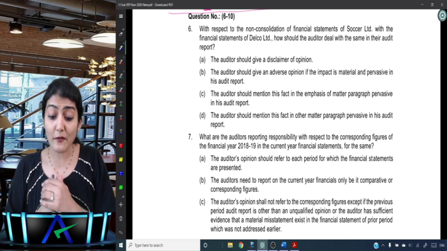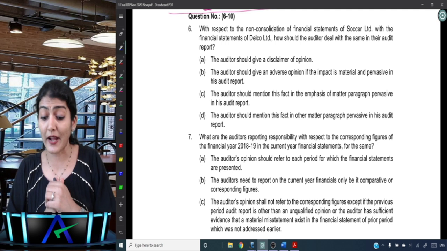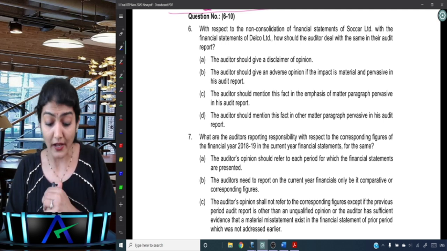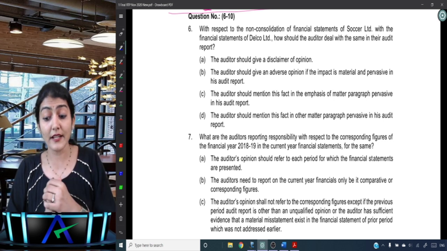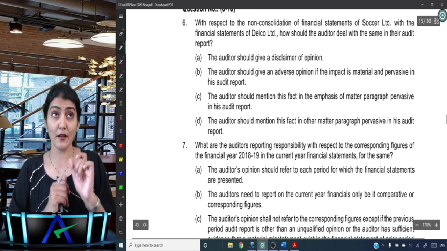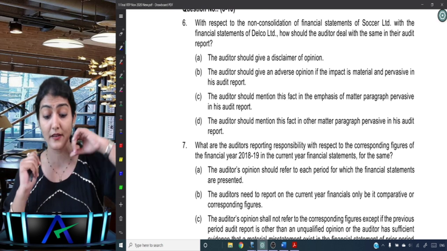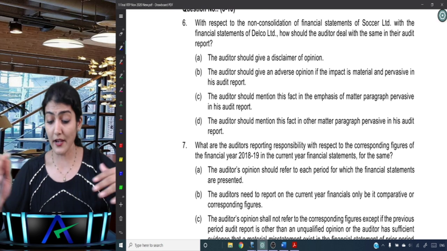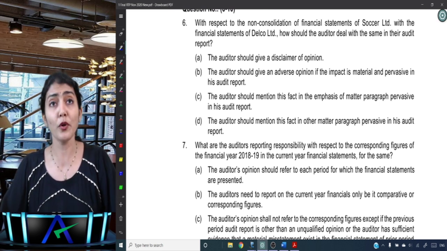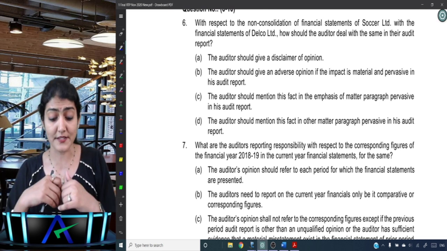With respect to the non-consolidation of the financial statements of Soccer Limited with the financial statements of Delco Limited, how should the auditor deal with the same in their audit report? So that one subsidiary, Soccer Limited, they did not consolidate. Auditor should give disclaimer of opinion. And we are not in opposition and we do not express an opinion on financial statements.